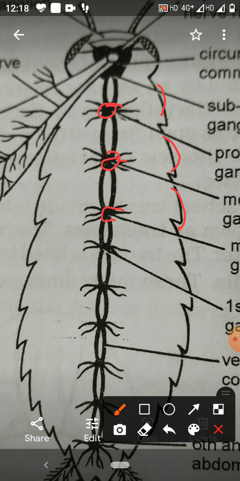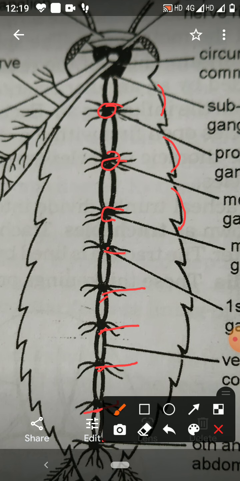After that, six ganglia are present in the abdomen region: first, second, third, fourth, fifth, and sixth. So this is the first abdominal ganglion, second, third, fourth, fifth, and this is the sixth or last abdominal ganglion.